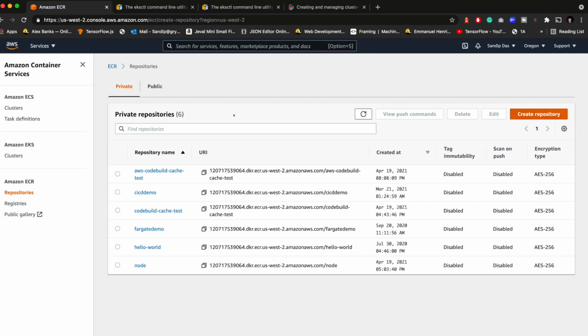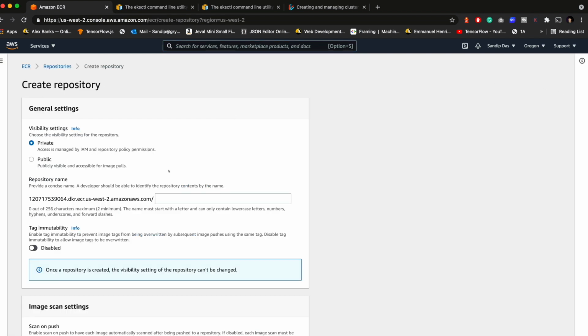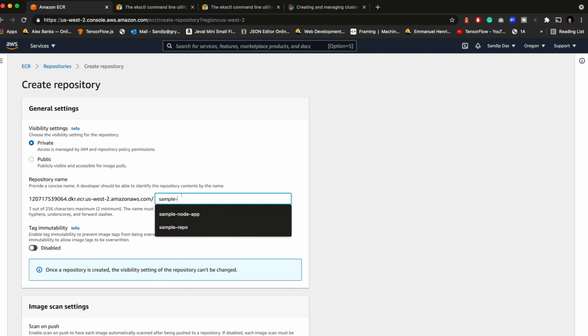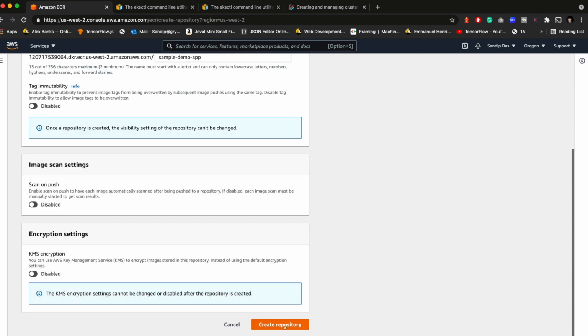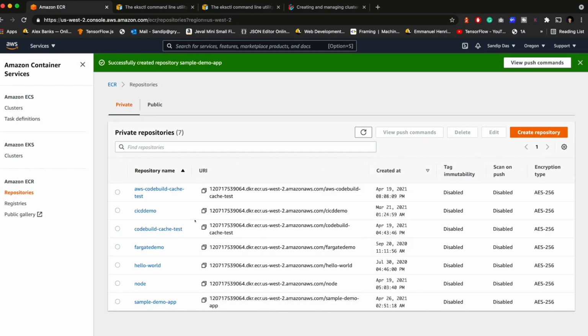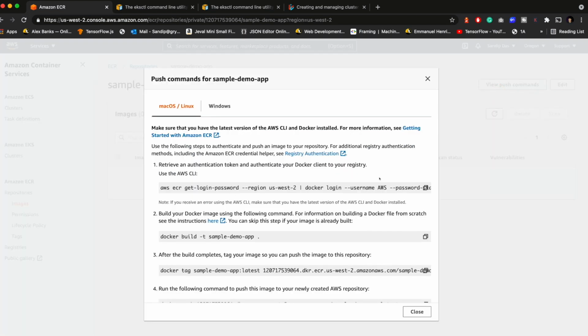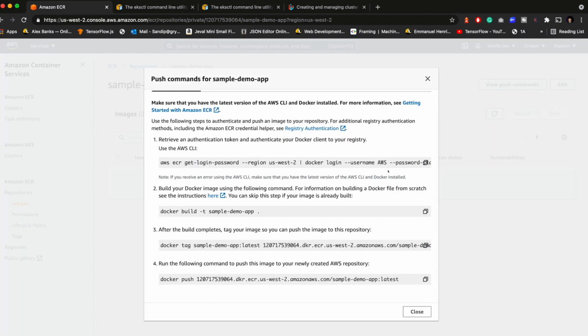Here we will create a new repository. Click on create repository, keep it private. In the name we can give it sample demo app. Let's create it. Click on create repository. So let's find the sample demo app, and if you click on view push commands, you will see all the commands needed to push the image to the ECR.